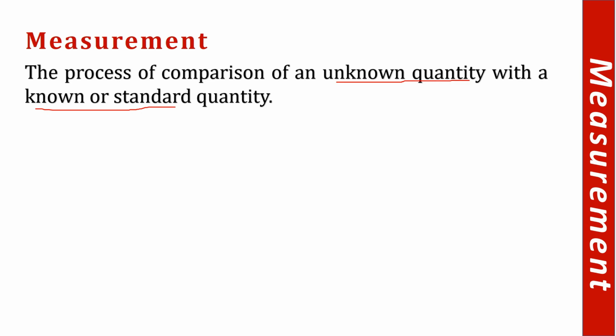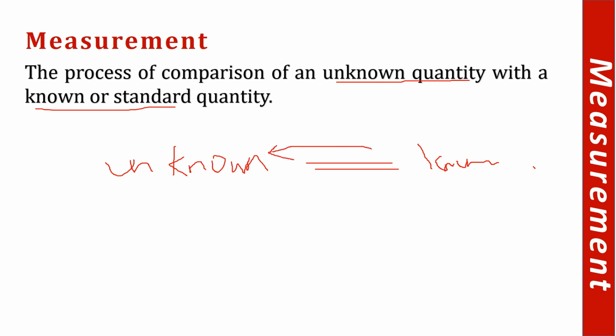Basically, we have one known quantity, what we call a standard. When we compare an unknown quantity with that known quantity, after comparison we can find this unknown quantity because of the known quantity. This entire process is called measurement.